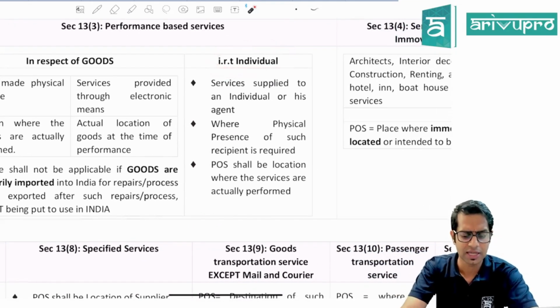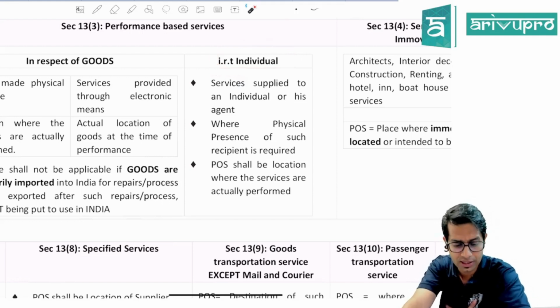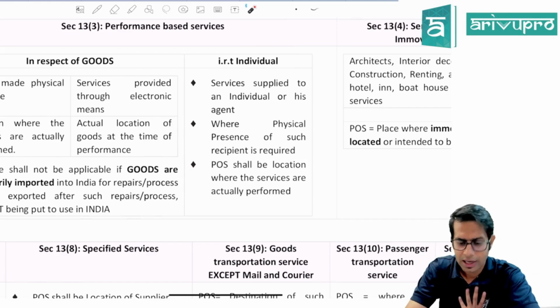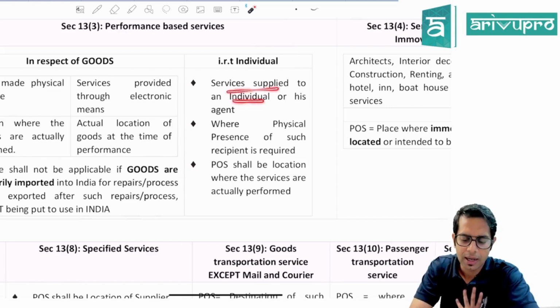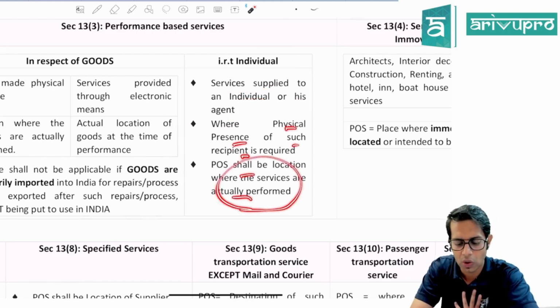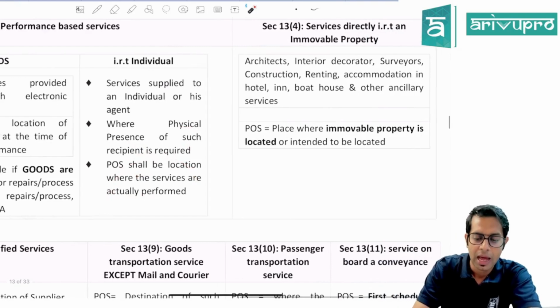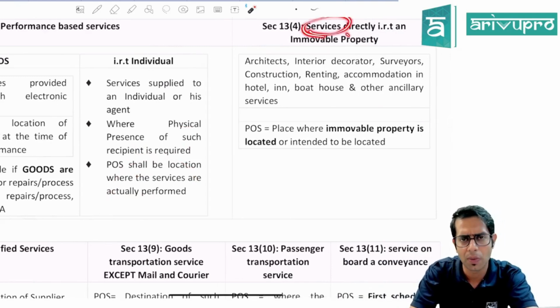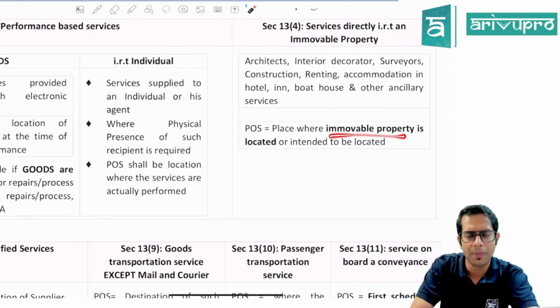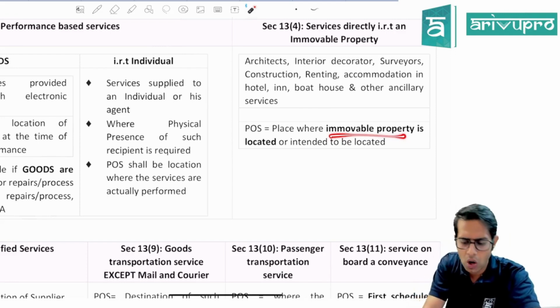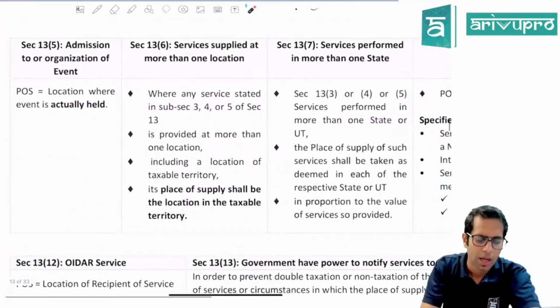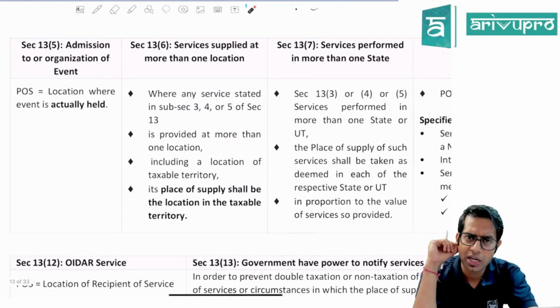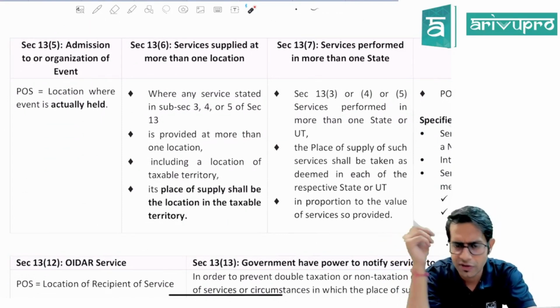Sir, what if the services are provided with respect to an individual? If the services are supplied to an individual or his agent, and if physical presence of such individual is required, then the place of supply shall be the location where the services are actually performed. And what if the services are with respect to immobile property? Place of supply will be the location where the immobile property is located or intended to be located. Sir, what about admission to an event or organization of an event? The place of supply will be the location where the event is held.